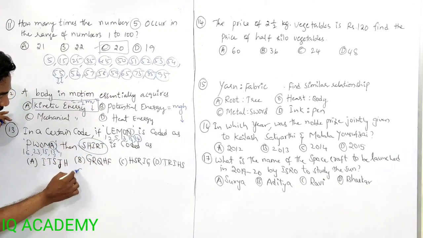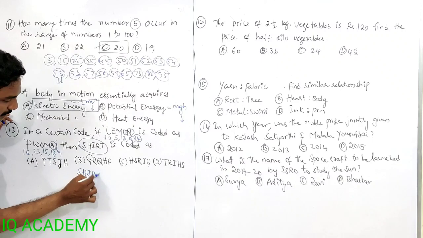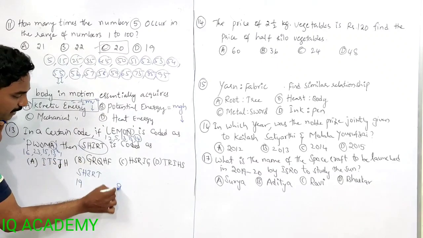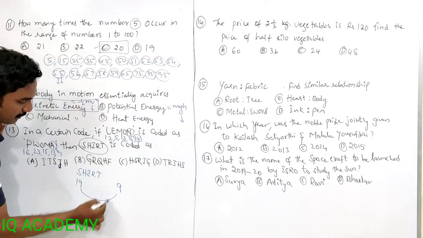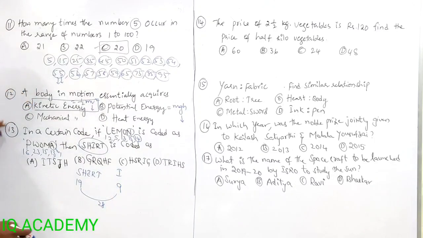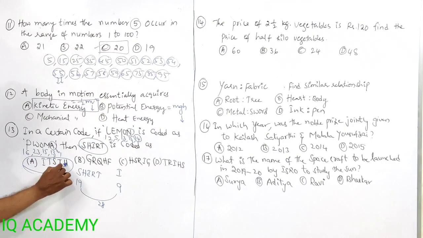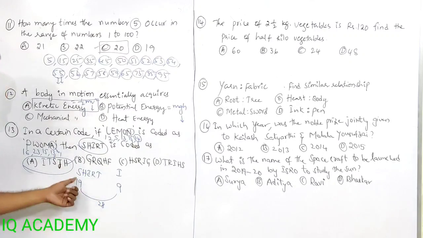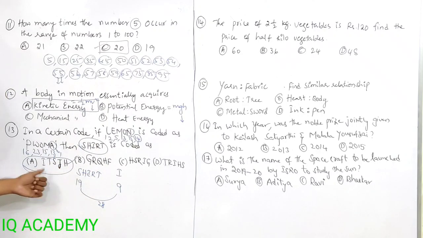How much is S in shirt? S is 19. 19 plus 9 is 28. The ninth letter is I. We have only one option with I. Only one answer, so the first option is the right answer. 12 plus 16 is 28. 5 plus 23 is 28. Similarly, 19 plus 9 is 28. Yes, I. So I is the answer. The first option is the right answer.